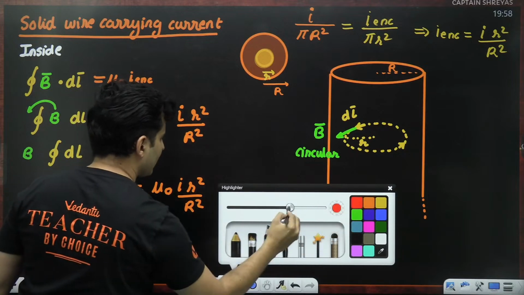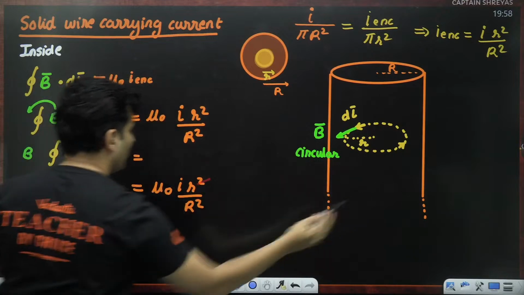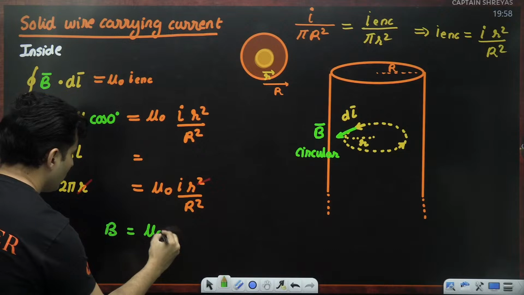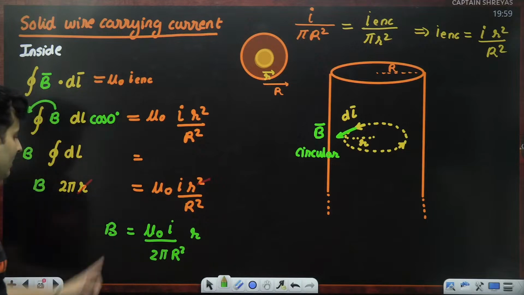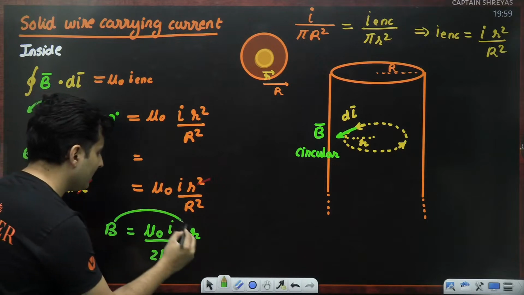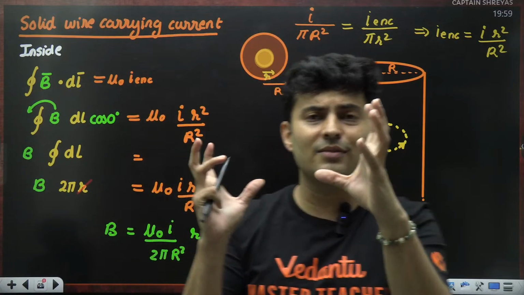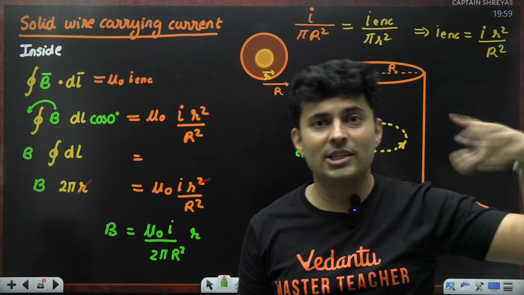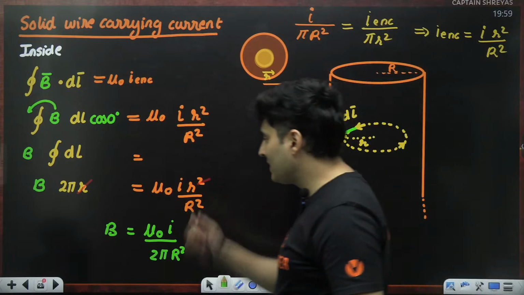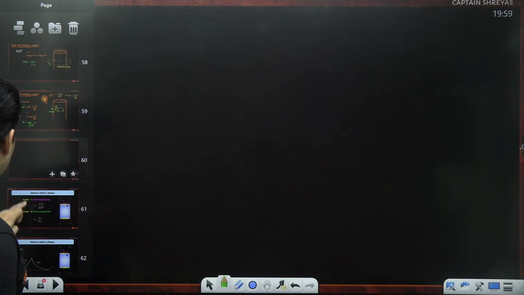See what and all gets cancelled out. This r and this r get cancelled out. So I will get the magnetic field as mu naught I divided by 2 pi R square into r. There is a small change and you can see magnetic field is directly proportional to r. This is like a solid sphere. Inside a solid sphere, in electrostatics, electric field increases linearly and then goes down inversely. If you remember, exactly the same relationship was there. Correct? So if you combine both of them together, this is the graph that you will basically get.